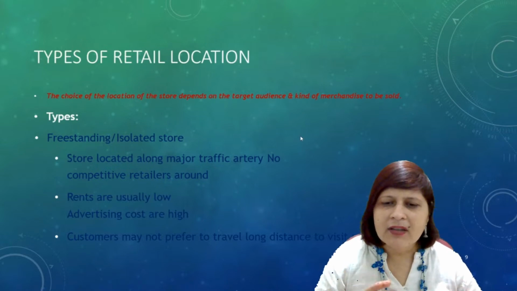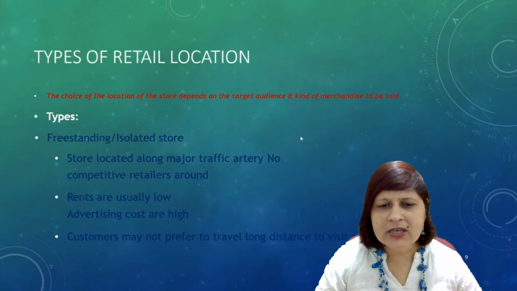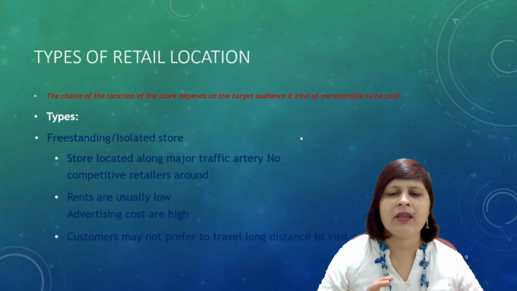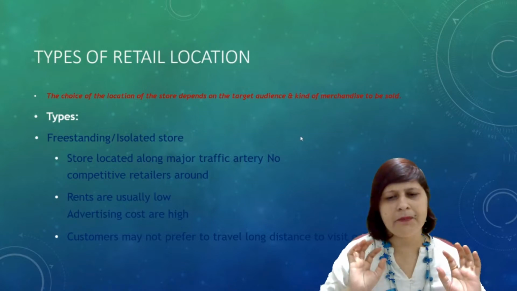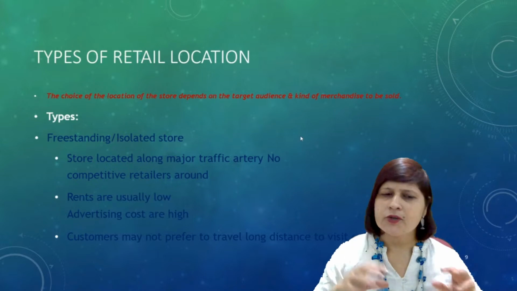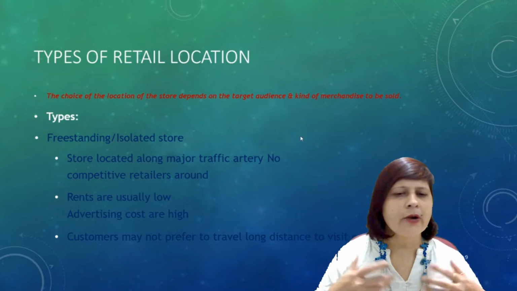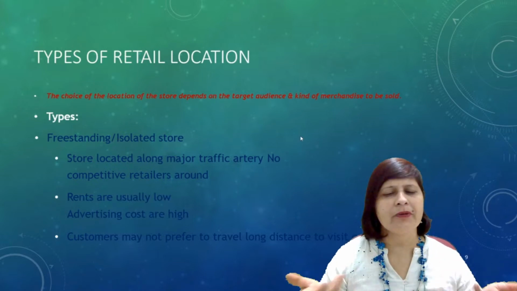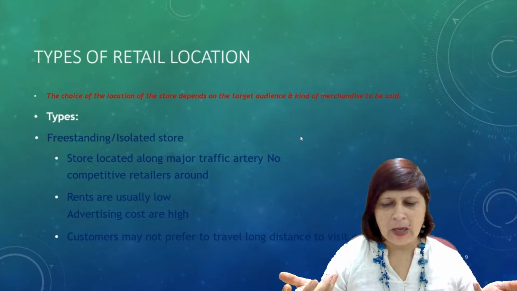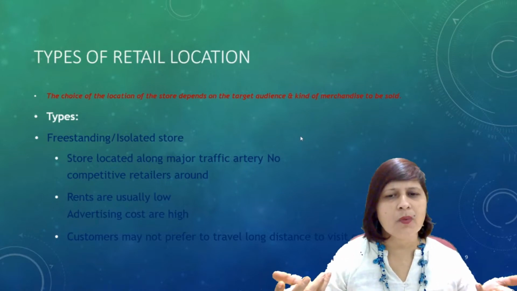I'll compare the rate, I'll compare the quality, right? I'll compare the other offers and then only I'll purchase. So if there is one store, I'll not be able to compare, then I'll not prefer to go to a place just to visit the one store.